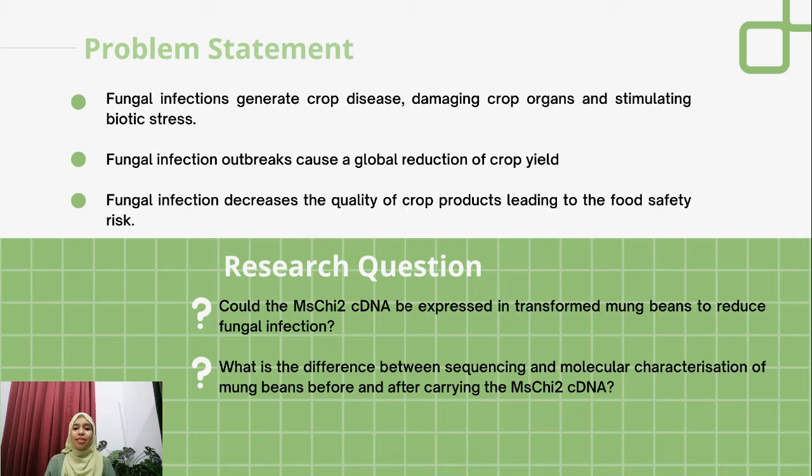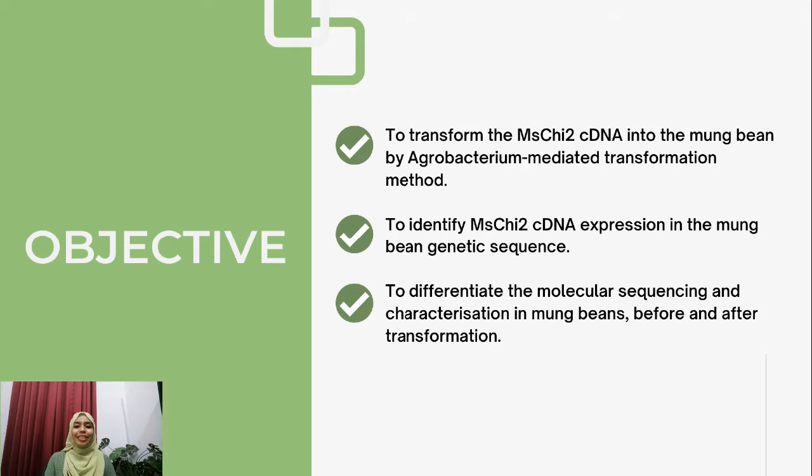At the end of the research, this experiment will answer whether chitinase 2 is able to be expressed in the transformed mung bean to reduce fungal infection. This study also needs to identify the difference between sequencing and molecular characterization of mung bean before and after carrying the chitinase 2 cDNA. The objectives for the research is to transform the chitinase 2 cDNA into mung bean by